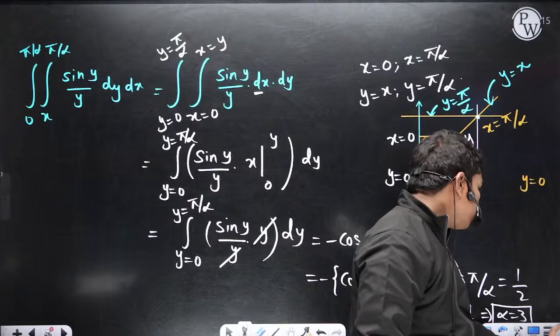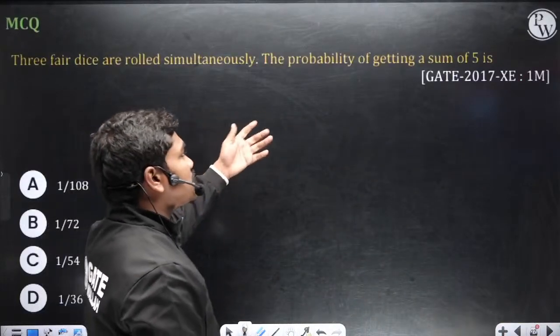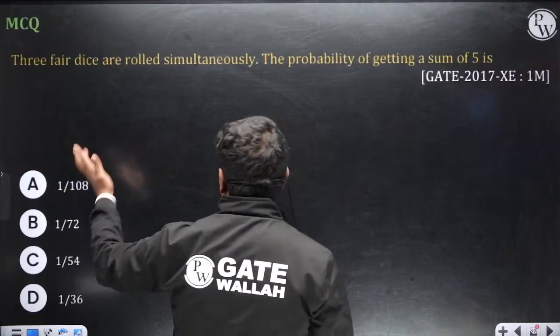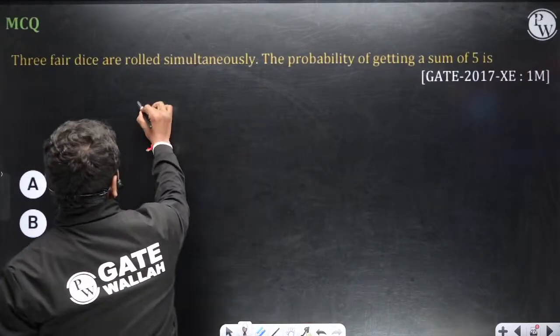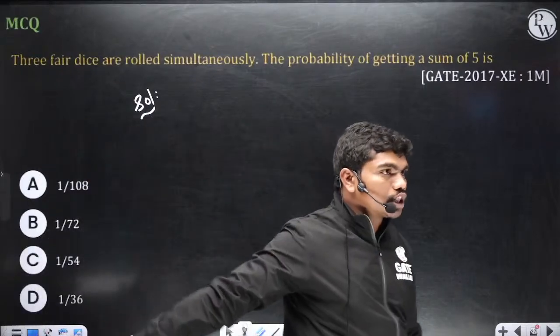Fine. So let's continue for the next question. 3 fair dice are rolled simultaneously. Probability of getting a sum of 5. Very easy question. Please do it. We have options also. Kind people, they have given options. So please solve this question.